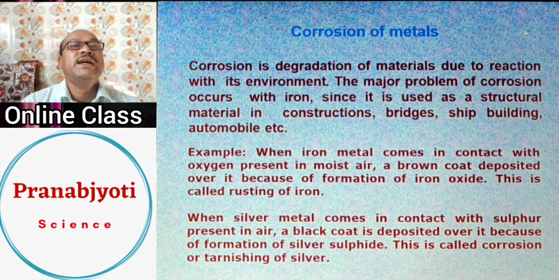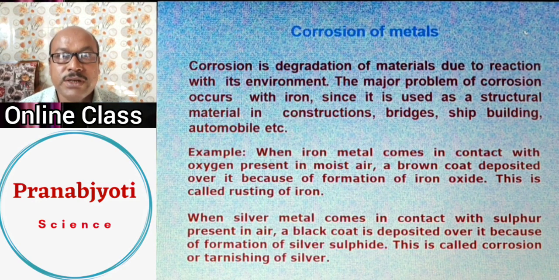Now, what is corrosion? It is actually the degradation of any material, especially metals, due to the reactions with its environment. Now, what is there in the environment? There can be oxygen, water vapor, acids, bases, and so many other reagents. When those reagents start reacting with a piece of metal, the metal will start corroding. The metal will form different compounds. As a result, the metal is damaged. The actual chemical properties of the metal will be lost and it will form different compounds. This process is called corrosion.